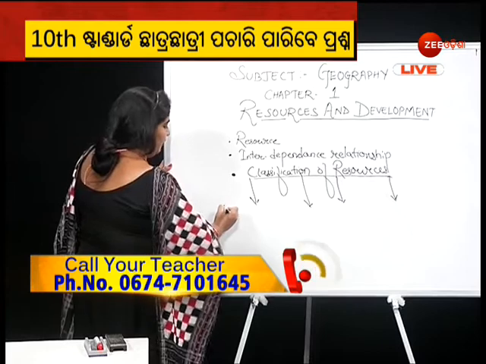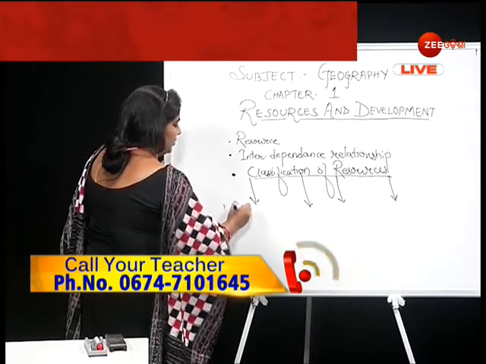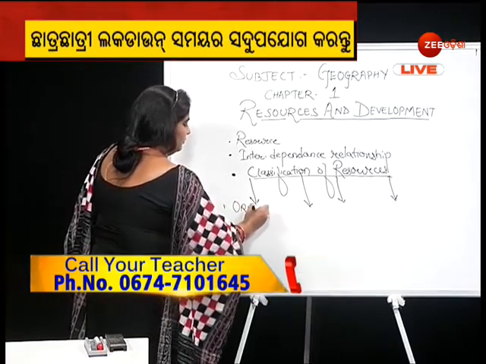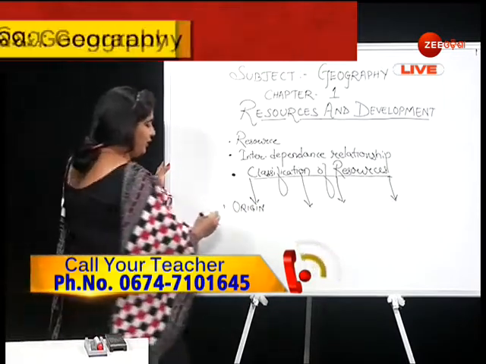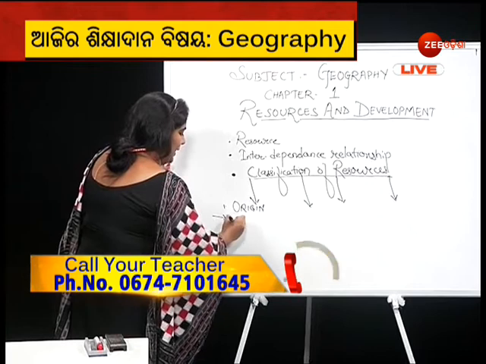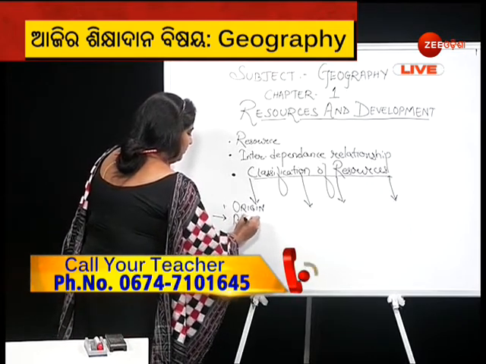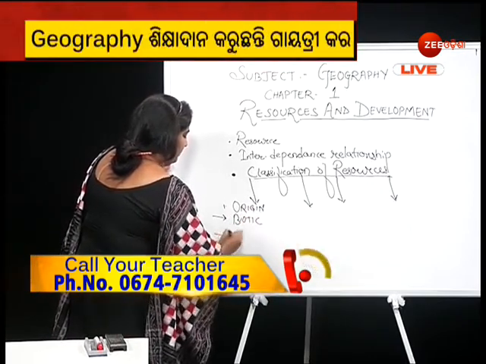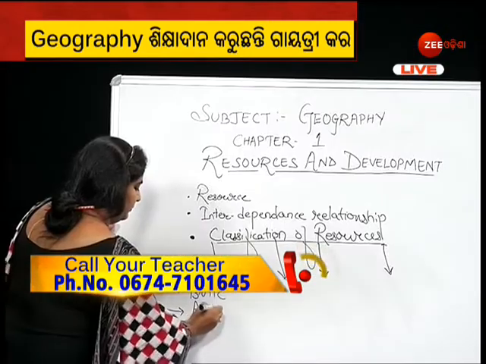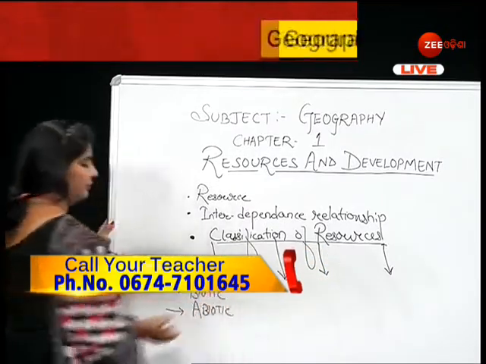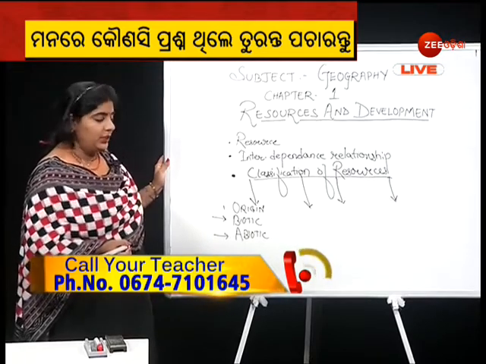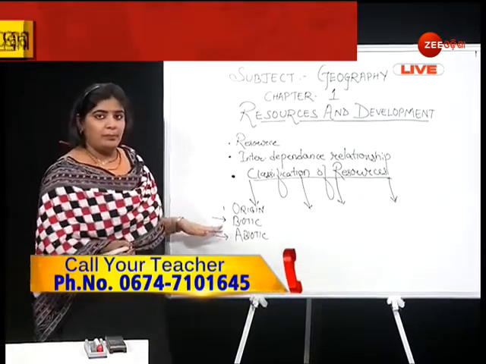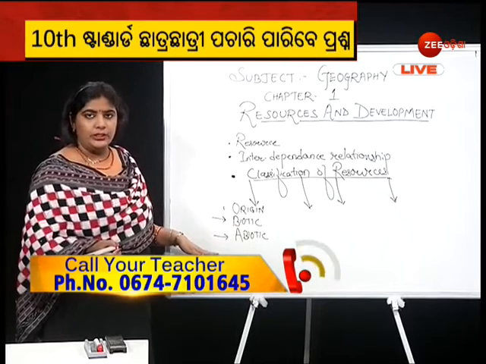Number 1 is on the basis of origin. On the basis of origin, we divide resources as biotic resources and abiotic resources. Now we have to know what we mean by biotic resources and abiotic resources.